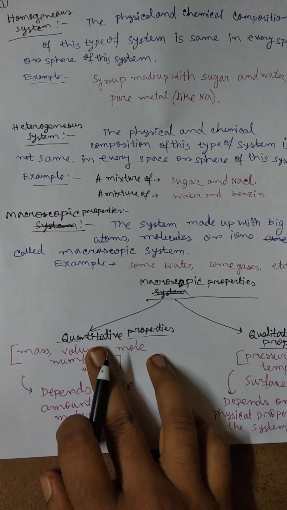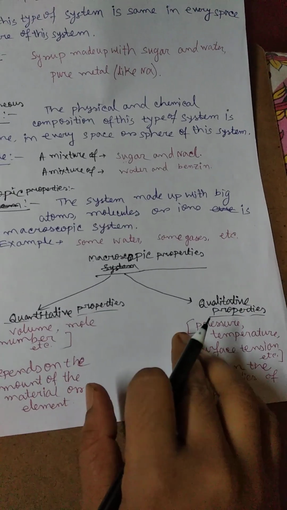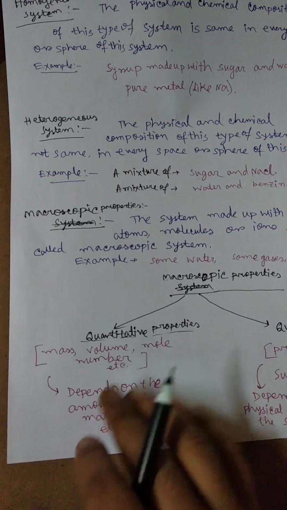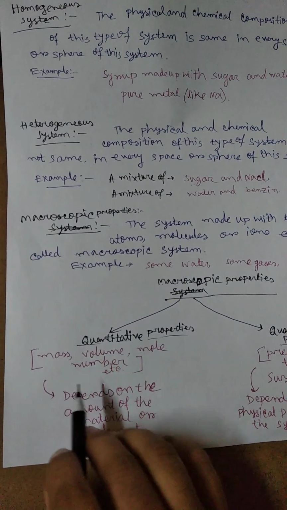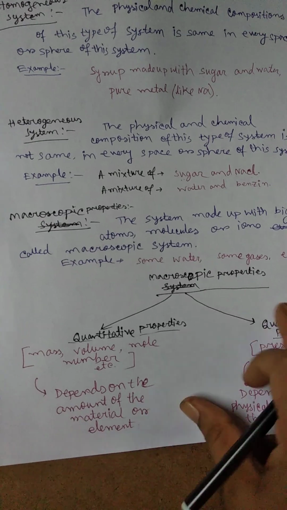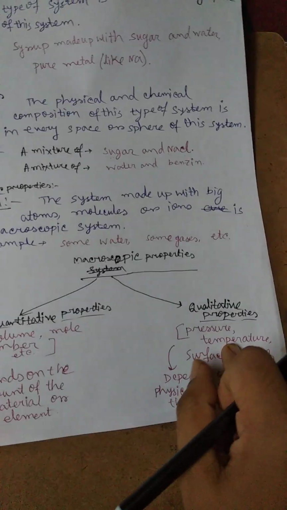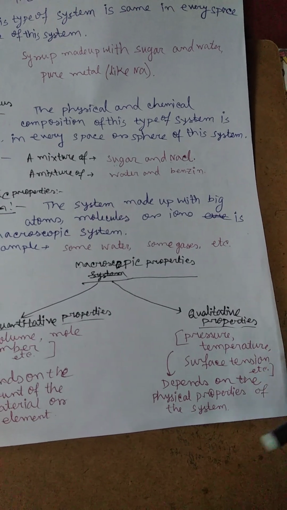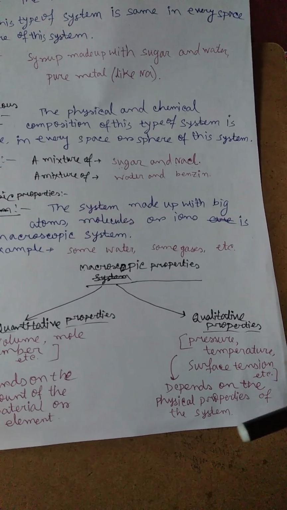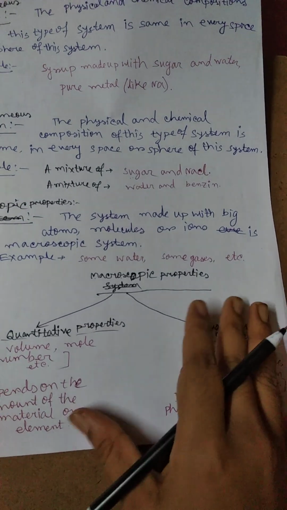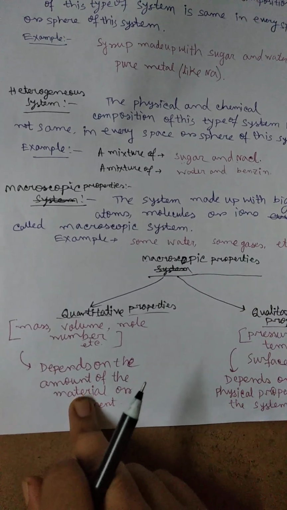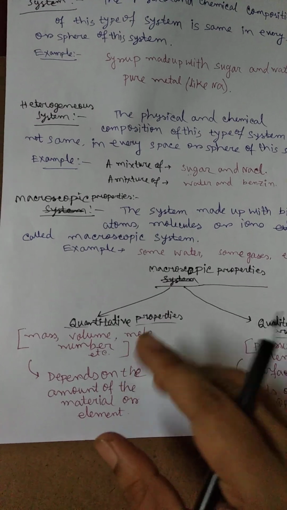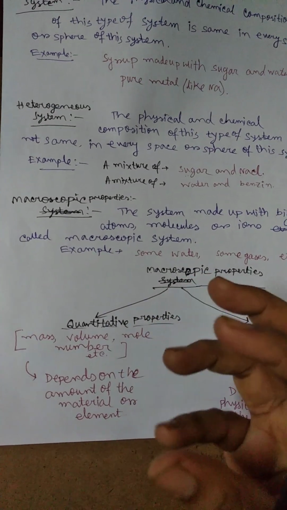Okay, macroscopic properties are of two types. One is the quantitative properties and another is the qualitative properties. So quantitative properties are mass, volume, mole number of a system, and qualitative properties are the pressure, temperature, surface tension, etc. of a system. Quantitative properties depend on the amount of the material or element.